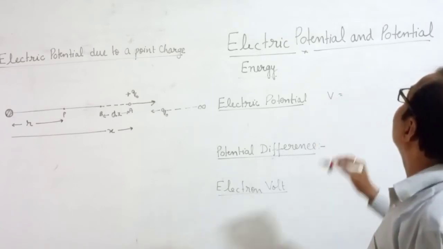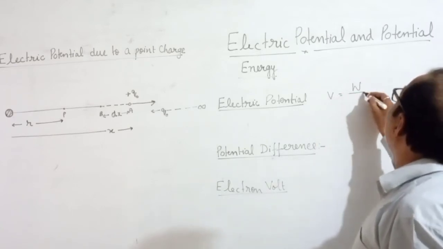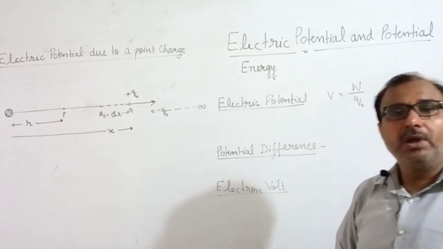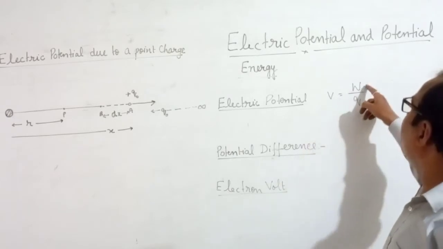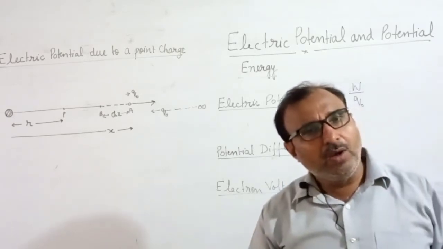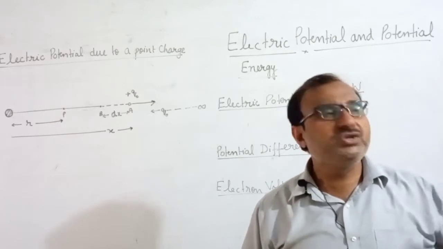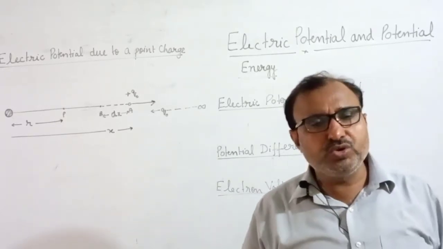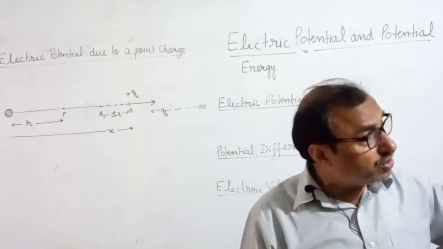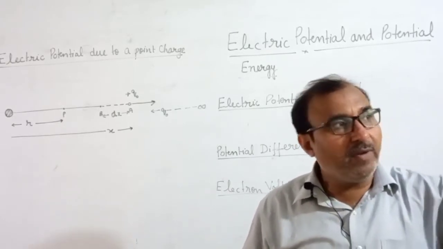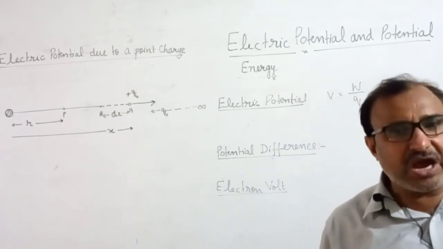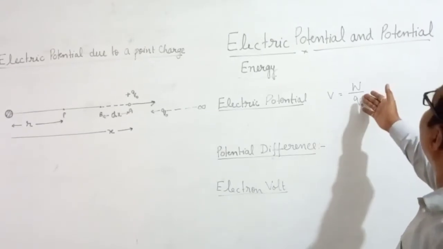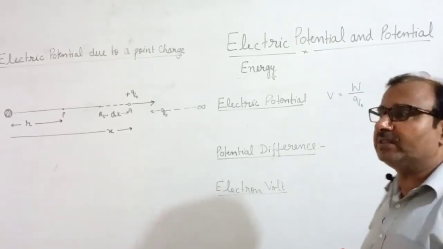Potential V equals W upon Q naught. Electric potential V equals W. What is W? Work done. What is Q naught? Test charge. Test charge we always show by Q naught so that it looks different. We use it for testing. We want to check how much potential there is at this point. For that, we take that charge from infinite to that point. Then the work done by us is equal to the electric potential at that point.